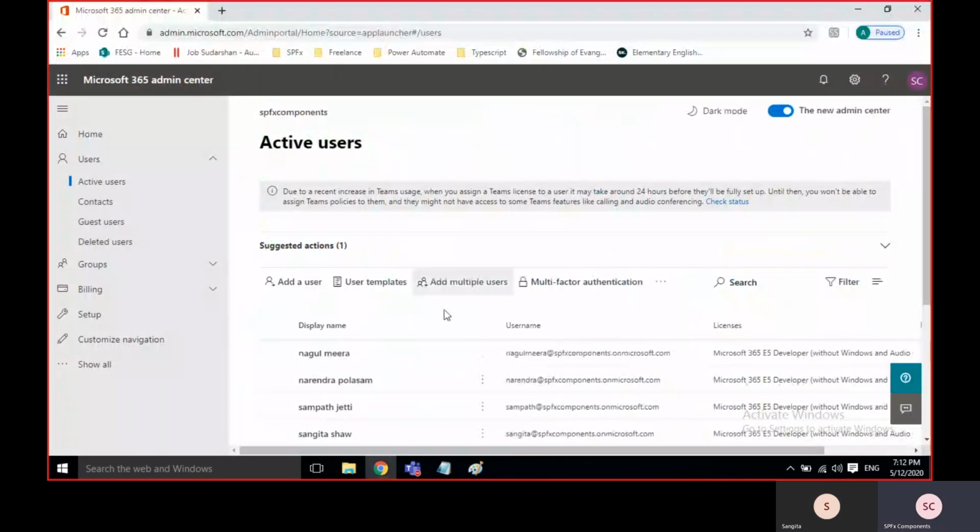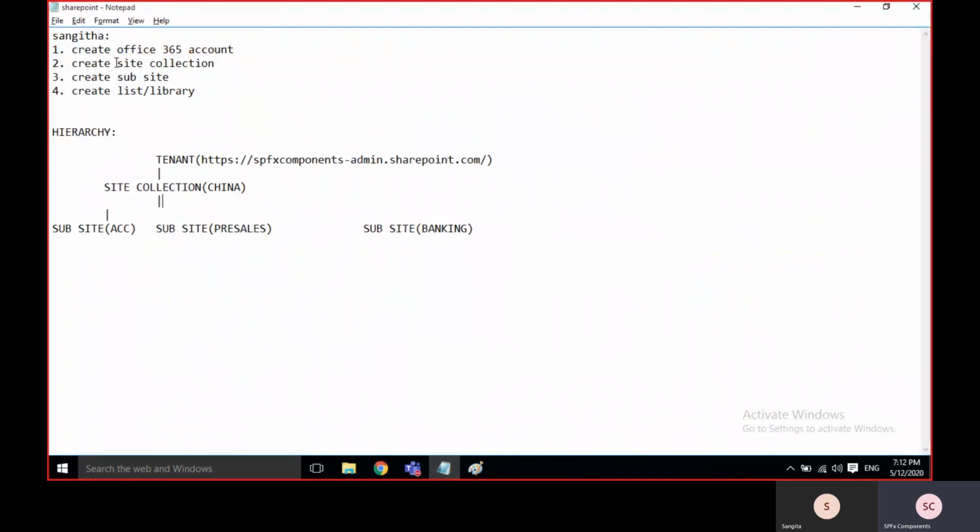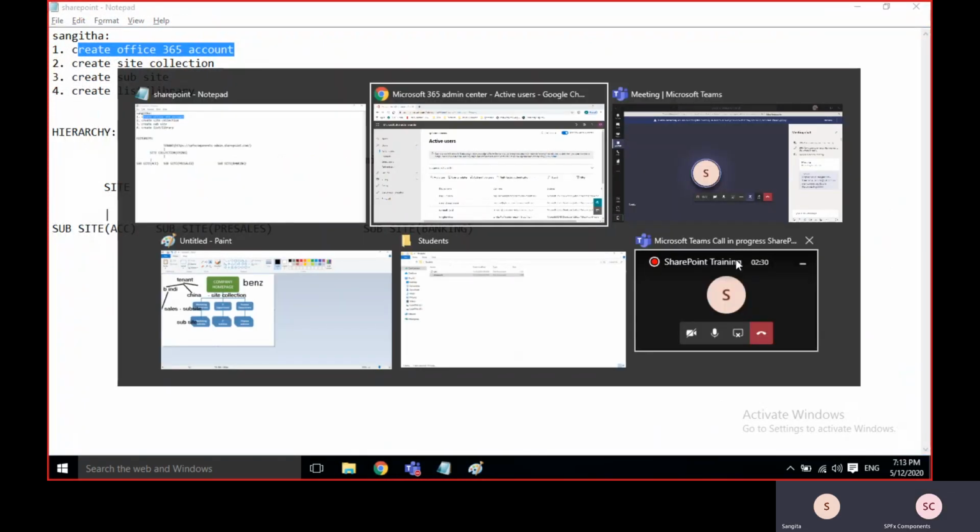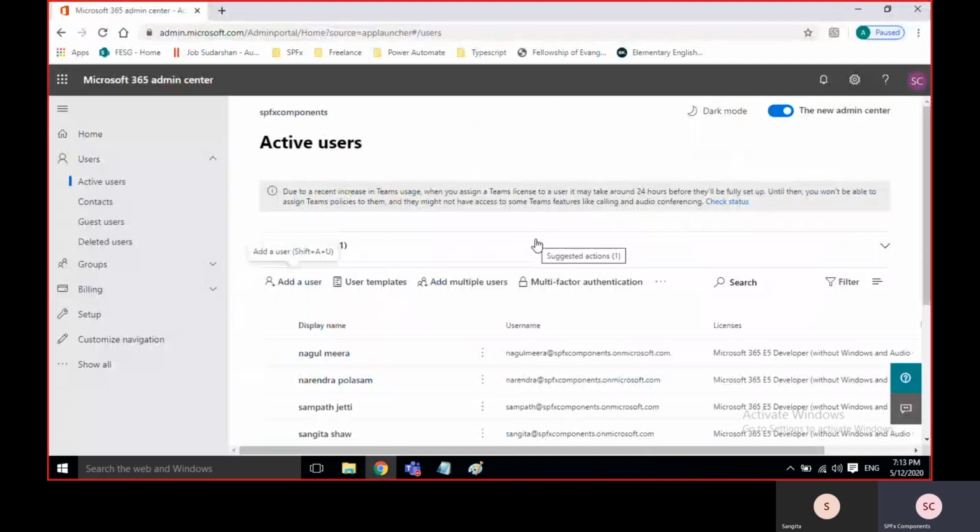First, I will create the site collection. Then I'll assign this account to the site collection so that you are able to access that. And what about that Office 365 account? This user is the account I have created. Yes, your account.